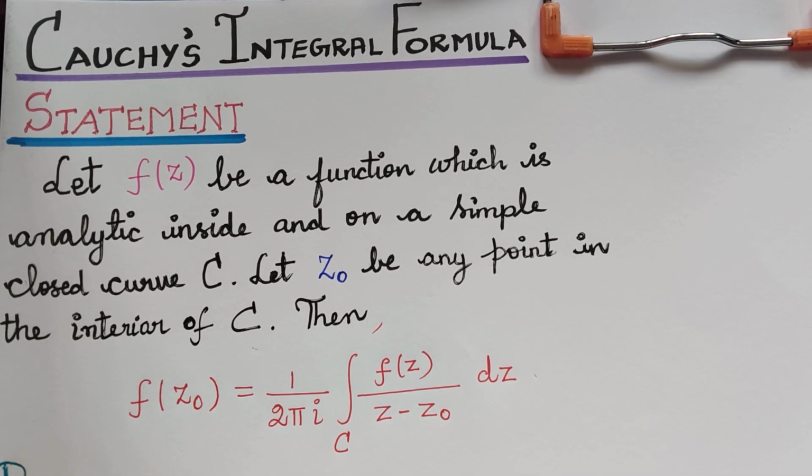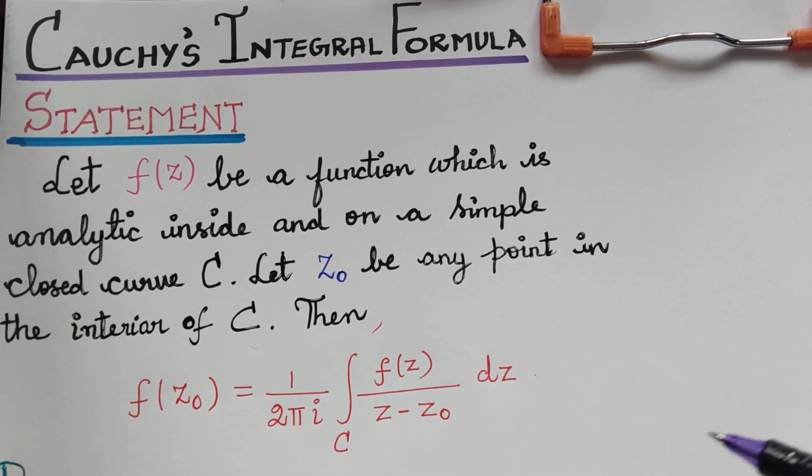As the first step, let us consider a closed curve capital C, into which let us choose a circle C naught with center z naught and radius r naught such that the circle C naught lies in the interior of the closed region C. So let me put that into words.